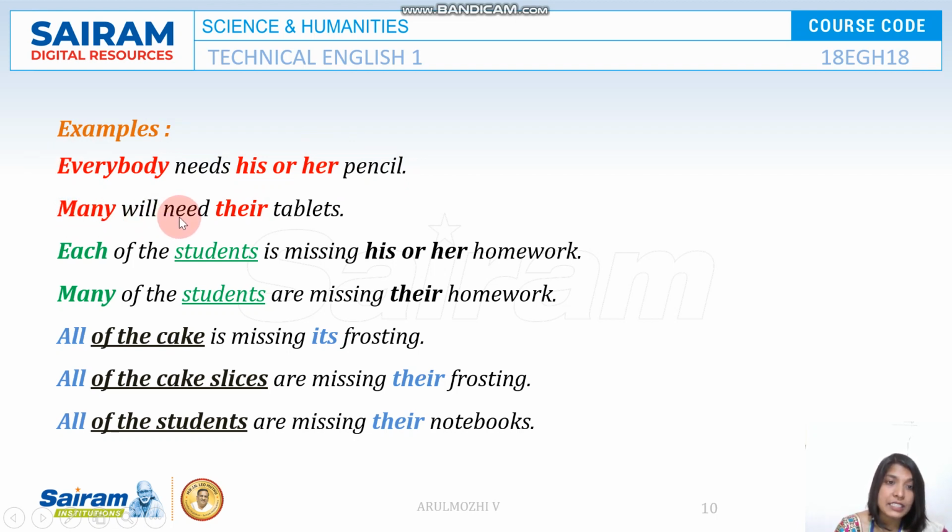Many will need their tablets. Many is a plural pronoun, so it takes a plural verb. So here it is not shown, but it takes a plural objective pronoun.